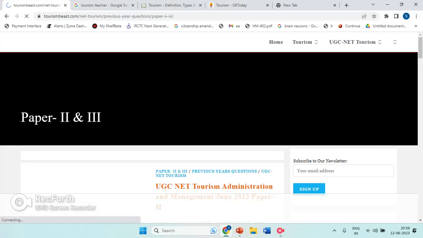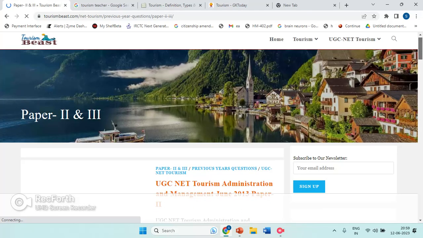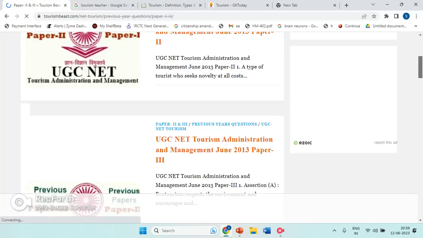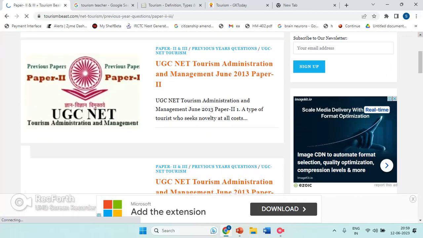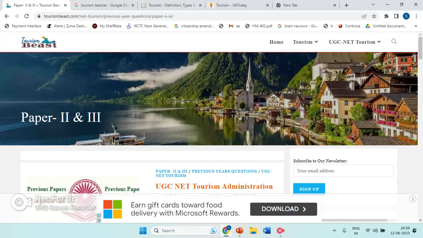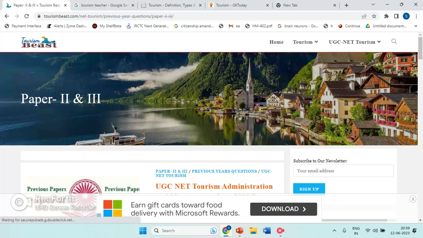Here they have also shown different types of question papers. They also provide you paper 2 and paper 3 question papers. Unfortunately, only 2 papers for 2013 can be seen. And also this is a free site which you can use for your career. If you are studying as a graduate or postgraduate, you can use it.